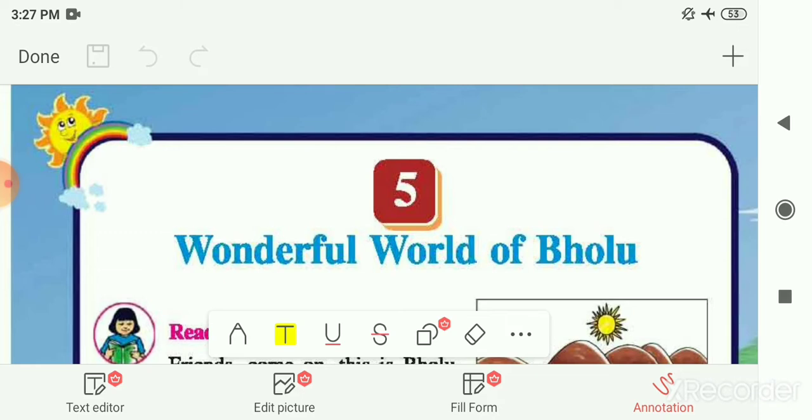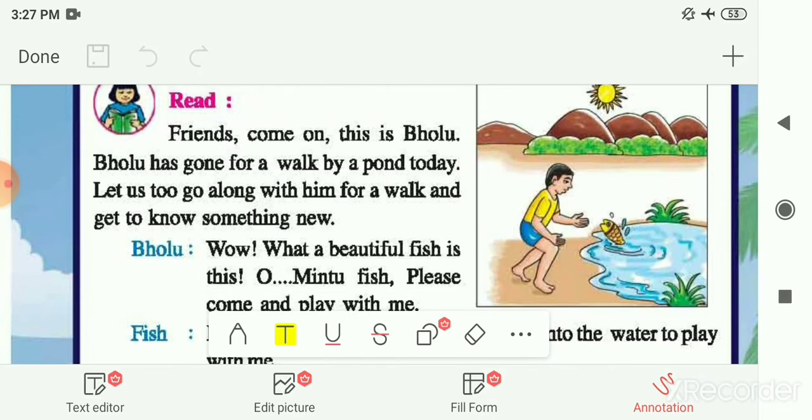On his walk he first met one fish whose name is Mintu fish. After meeting this Mintu fish, he came to know that aquatic animals are the animals who live in the water for most or all of their lifetime.